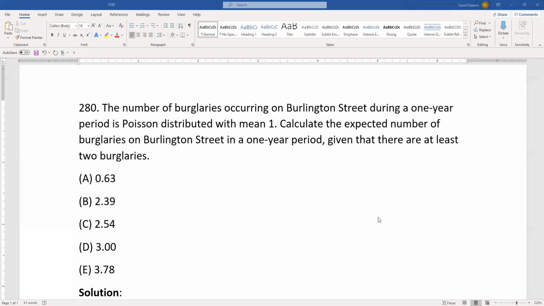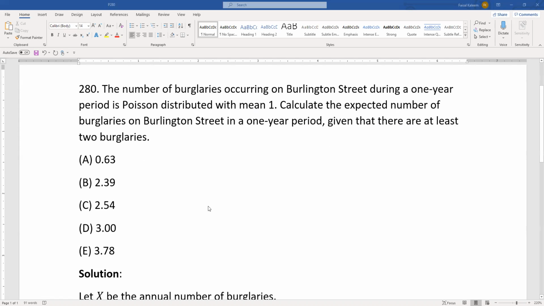Number of burglaries occurring during a 1 year period is Poisson with mean 1. Calculate the expected number of burglaries in 1 year given that there are at least 2 burglaries.